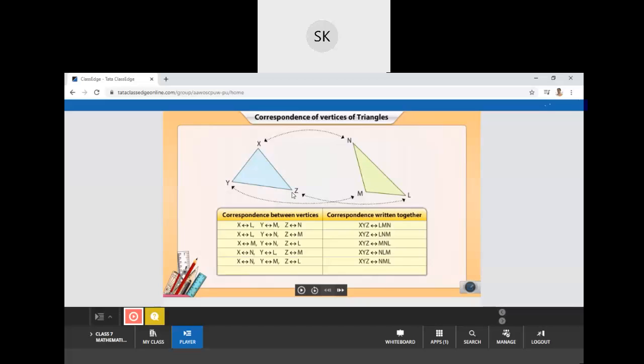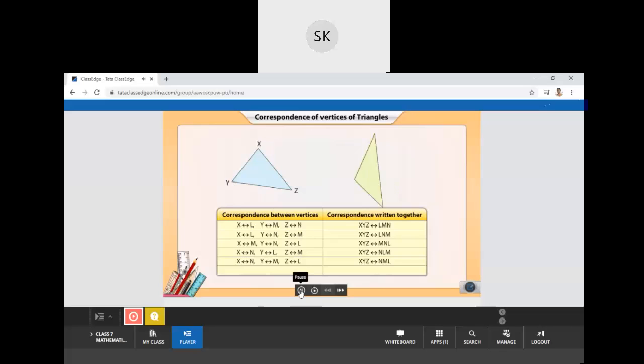Are you getting it, all of you? When we flip any one of the triangles, then the correspondence may vary. Are you getting it, all of you? Is there any query? Dhruva? No teacher, no query. Okay.